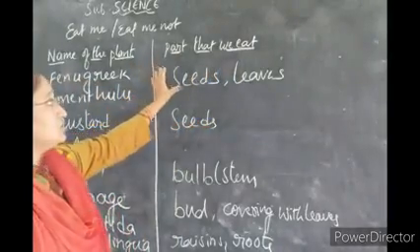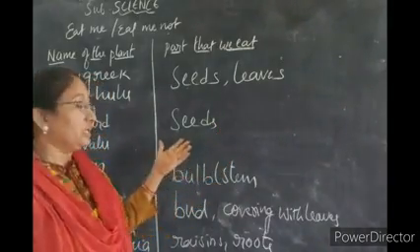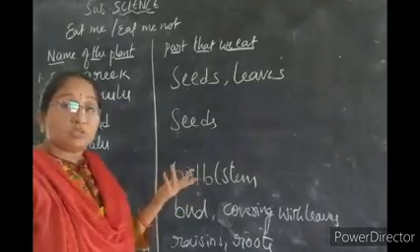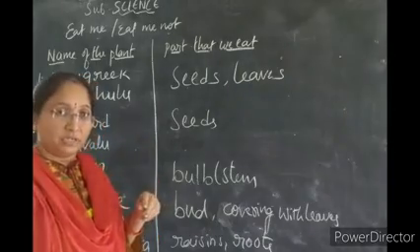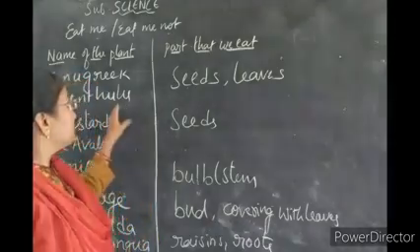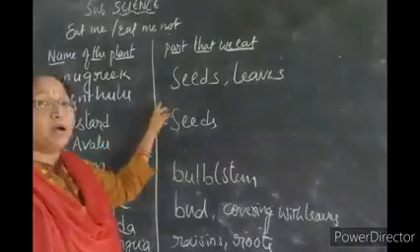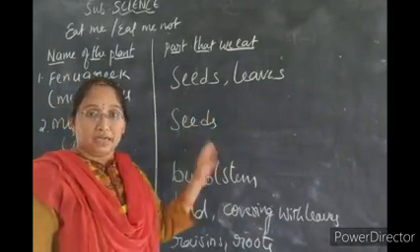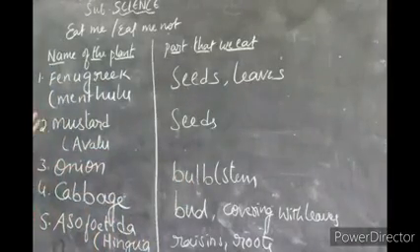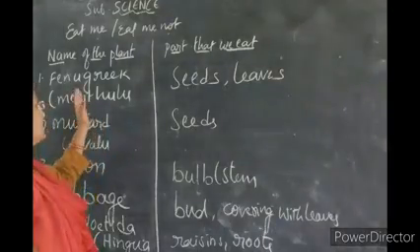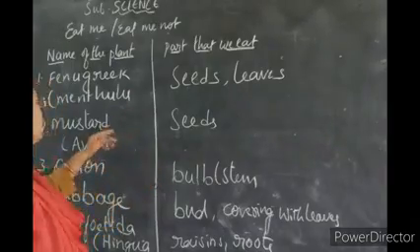First, these are all our regular items that your mother uses in your kitchen regularly, but most of you may not know which part of the plant we are taking as food. So that's why it is very important and necessary for all of you to learn what is the part that we are eating from the plant. As you know, plants are the most useful things in our world. Everything we get from plants. So let us start. Daily in our regular life, these are the things which we will see.